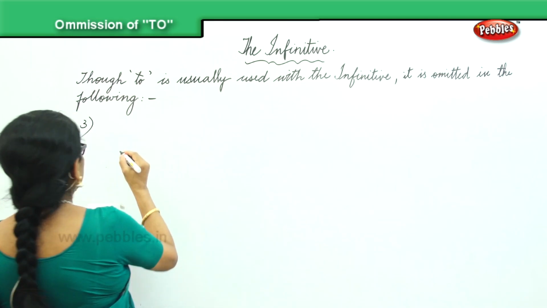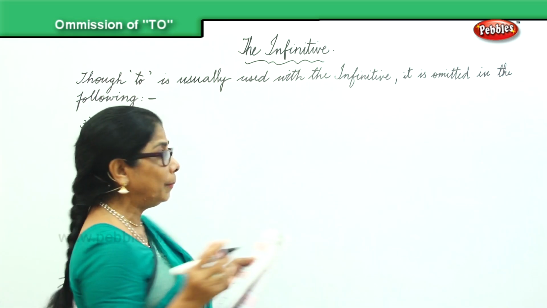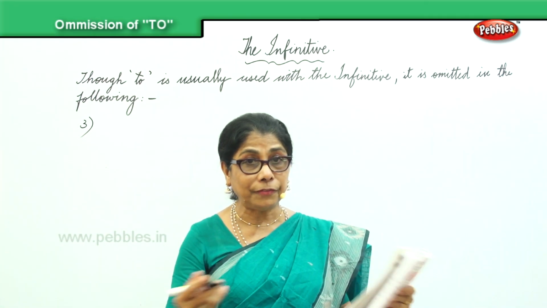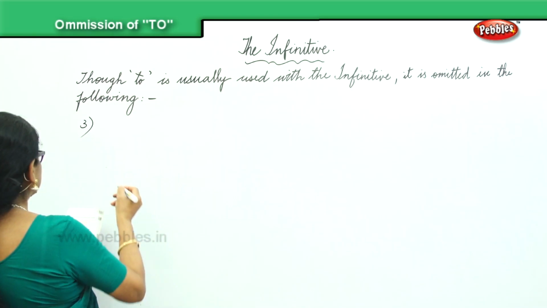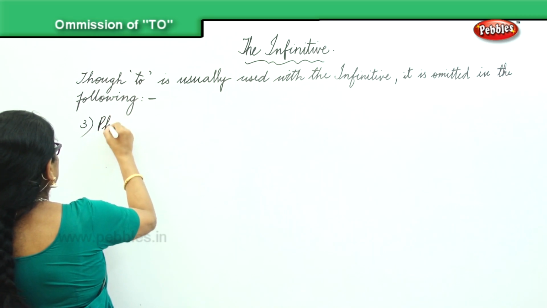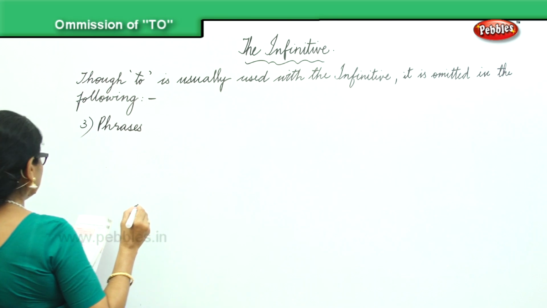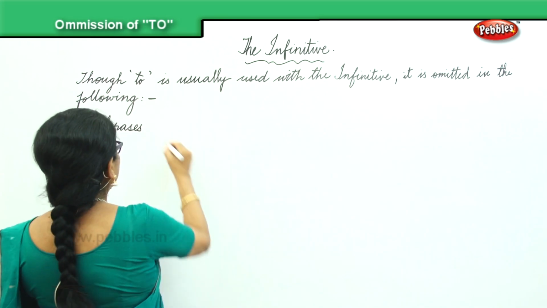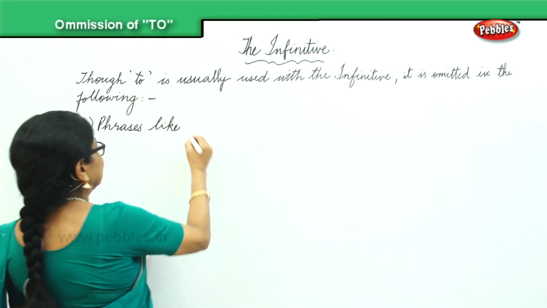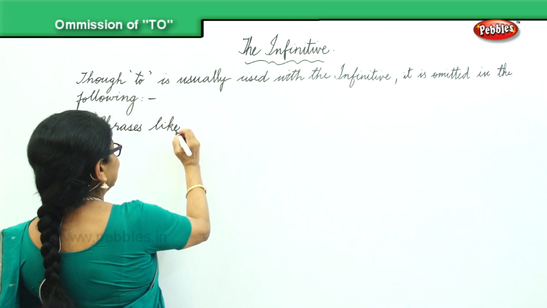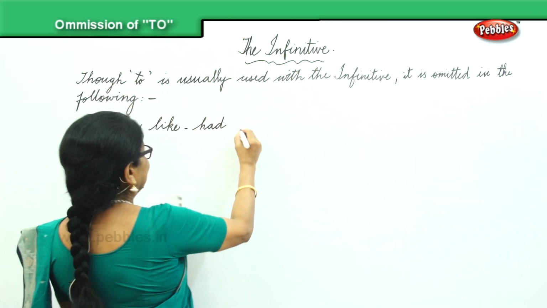These are phrases. When we have more than one word, we say phrases. When we have phrases, we omit to in the formation of sentences. Phrases like had better.